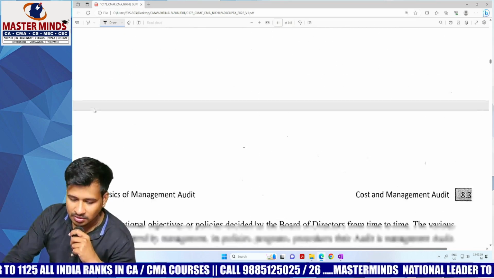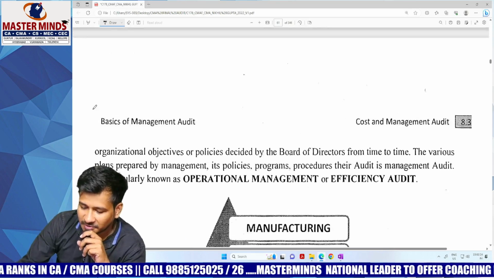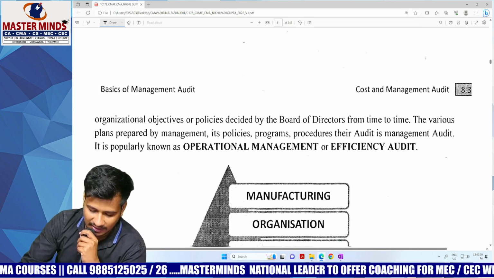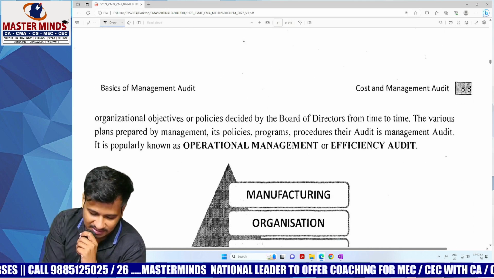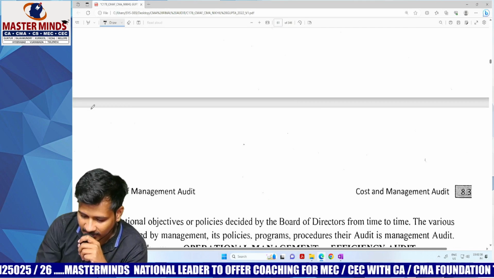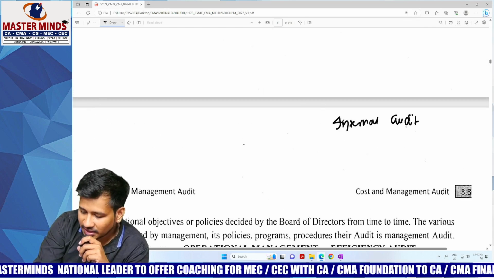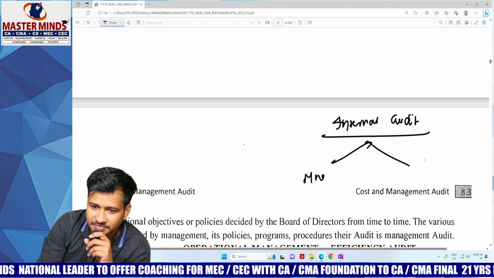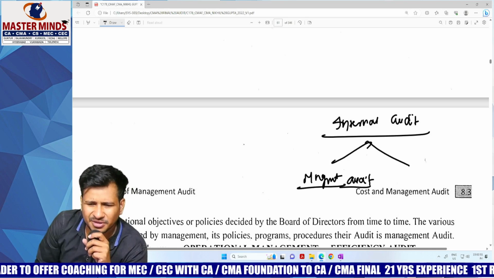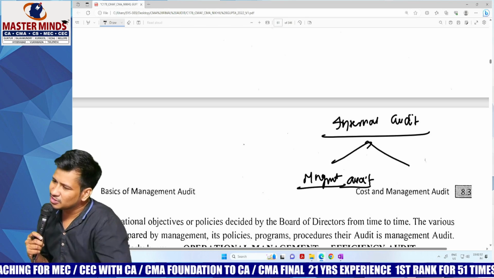Coverage of management audit. Just observe this diagram. Management audit covers not only one particular aspect of the management, it covers many departments, and it is something called operational management or efficiency audit. To tell you, my dear children, did you ever hear the concept of internal audit? Yes or no? Management audit is a part of internal audit. Will you admit or not? See, internal audit is conducted internally or externally to check whether the internal controls are proper or not.